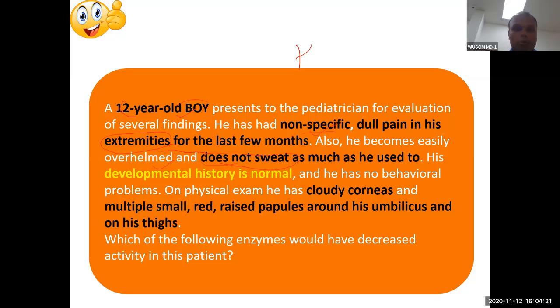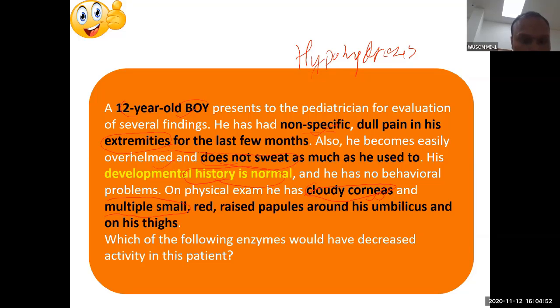This means hypohidrosis. Okay, this is hypohidrosis. His development is normal. He has no behavioral problems. So developmental history is normal, no behavioral problem. Cloudy corneas. So the eye has a problem here.